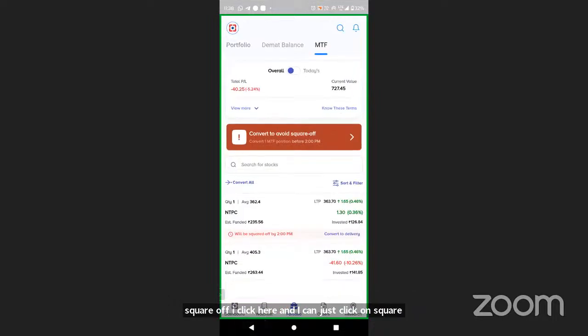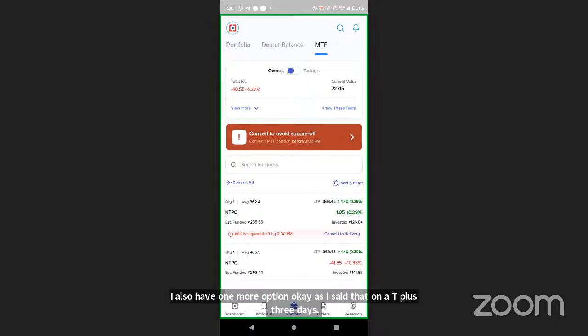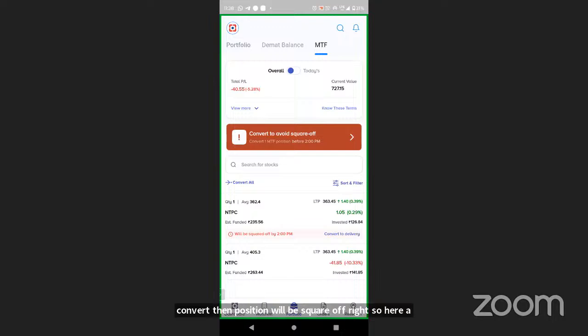But I also have one more option. As I said, on T+3 days, if you do not convert, then the position will be squared off. So here a convert button is also there. At any given point of time, if I don't want to pay interest and I have free cash with me, I can convert my position from here. So this is the MTF dashboard.